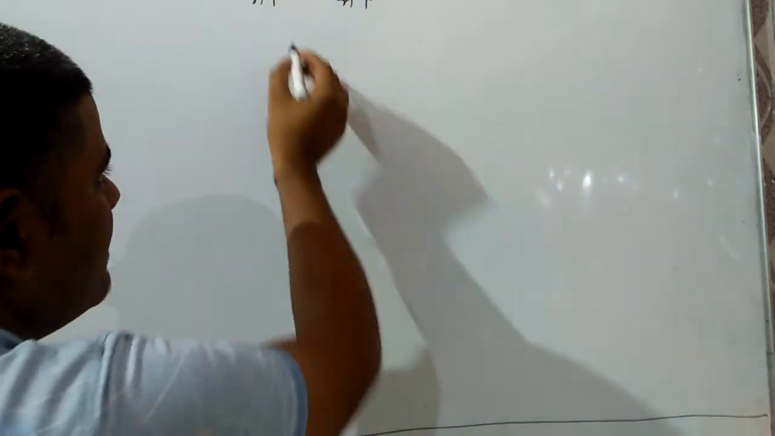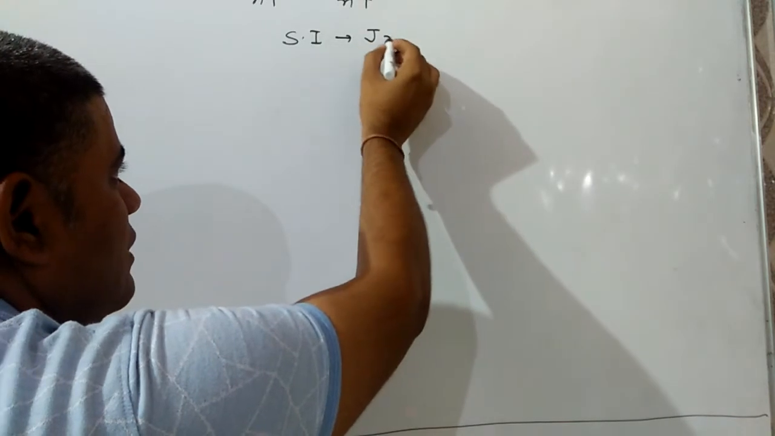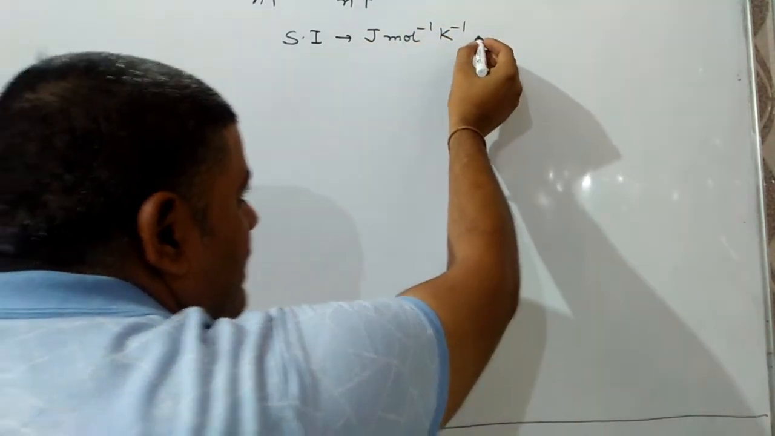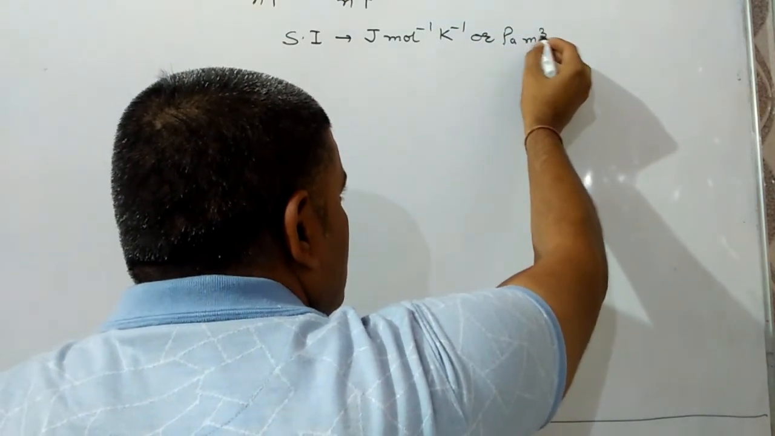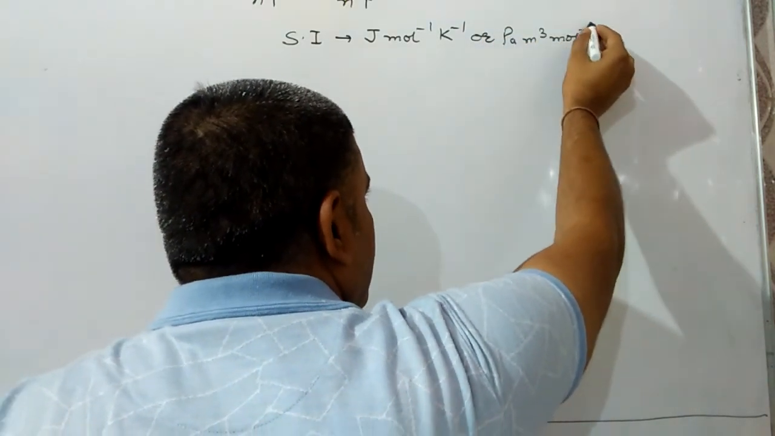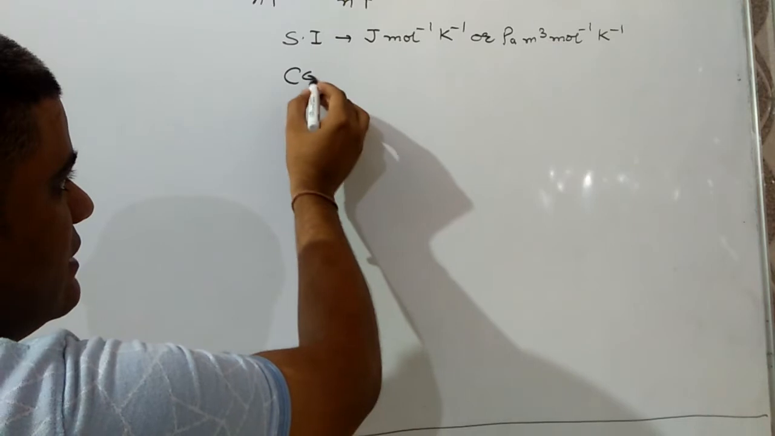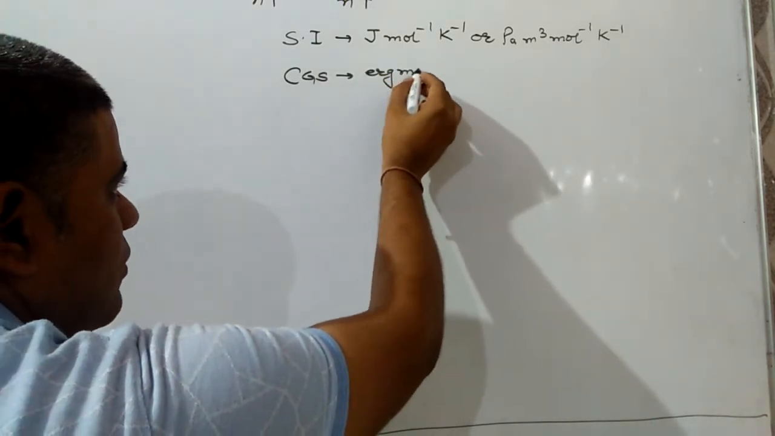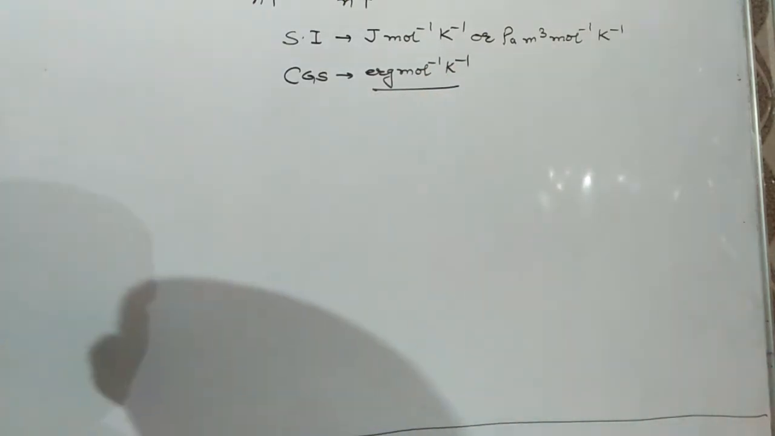Its SI unit will be joule per mole per Kelvin, or Pascal meter cube per mole per Kelvin. And what about the CGS unit? Its CGS unit will be erg per mole per Kelvin.